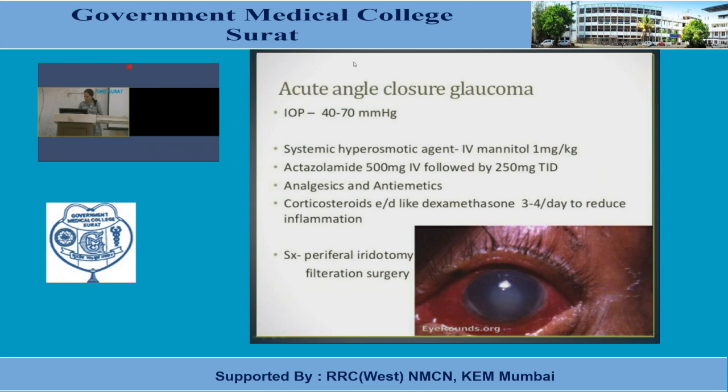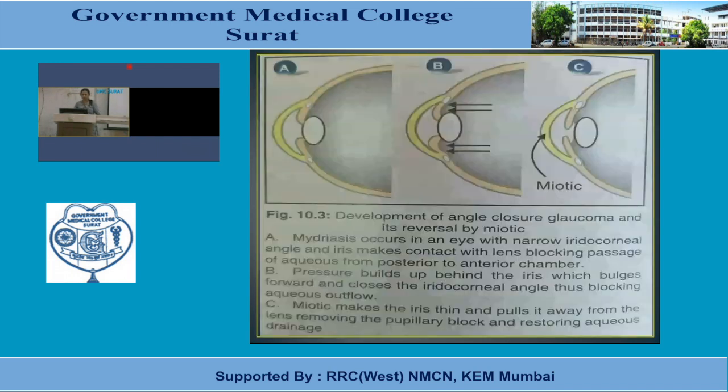In case of miotics, they will not work with raised intraocular pressure or tension because penetration is not possible. So here I have taken this figure from a reference book, K.D. Tripathi, Development of Angle Closure Glaucoma and its Reversal by Miotic. So how do miotics act in case of angle closure glaucoma? This is the normal situation: lens, iris, cornea.